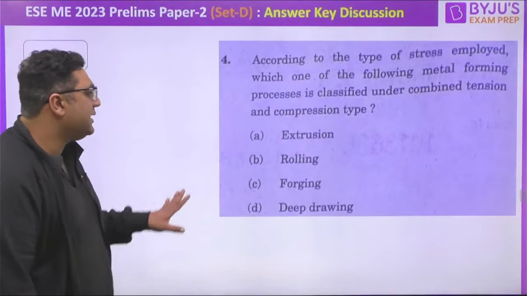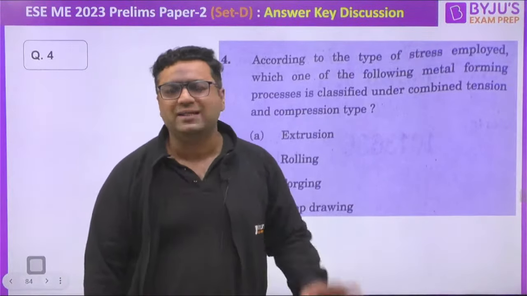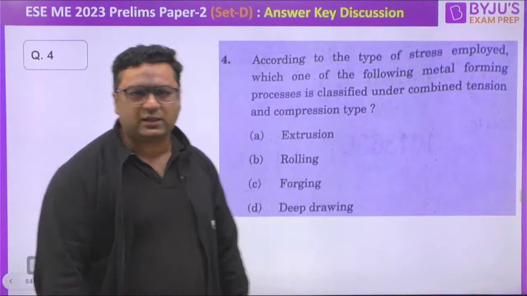Here they are asking in which type both tensile and compressive stresses are coming. You know, in extrusion we are having compressive stresses. In forging we have compressive stresses. In rolling we have compression plus shear. Deep drawing is the only operation for which you will be having compression plus tension. So the answer for this is going to be D.